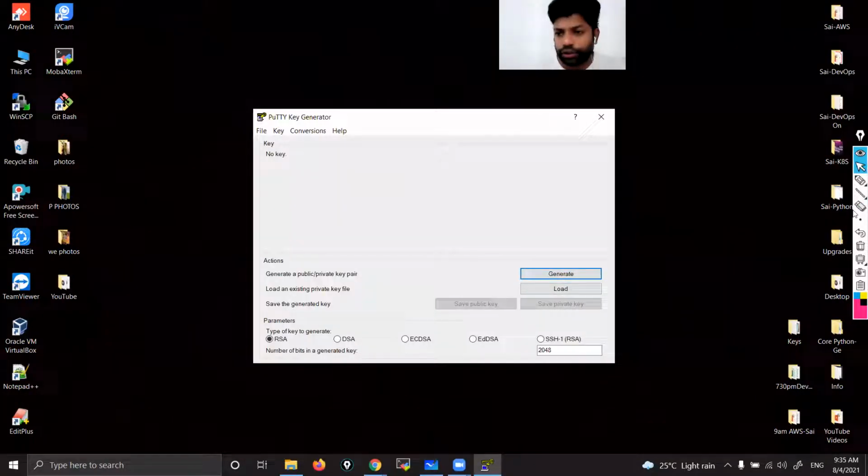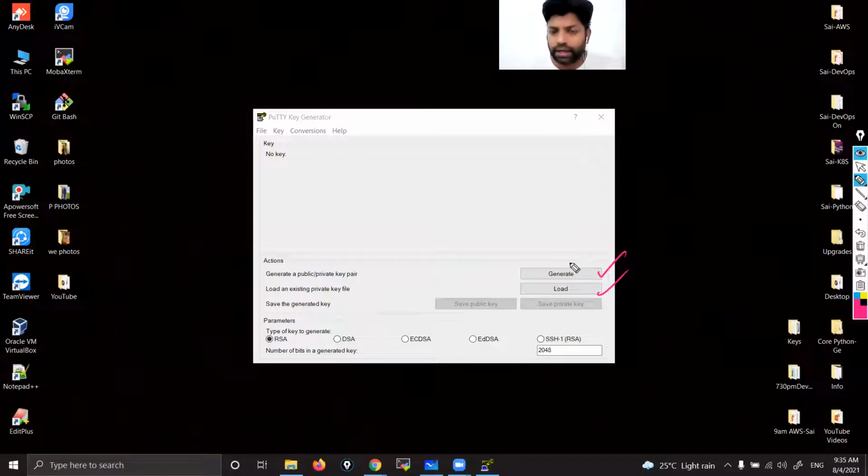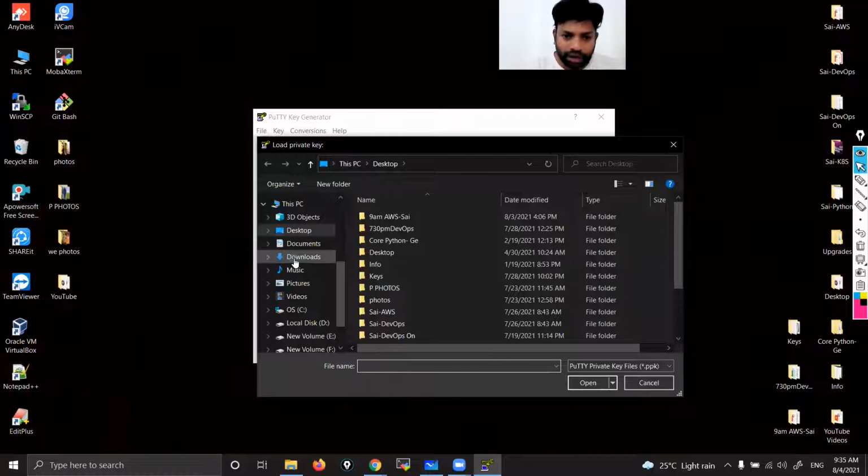Now you can see two options: one is generate and one is load. We are not going to generate any key, guys. We are going to load the existing PEM key that they have already given, and convert it into PPK. So use this load option. That is there in my downloads, right?